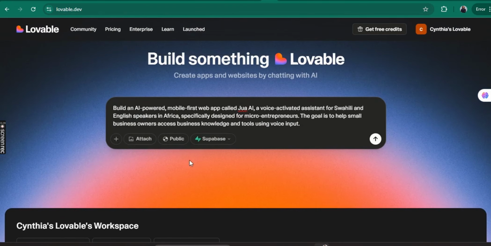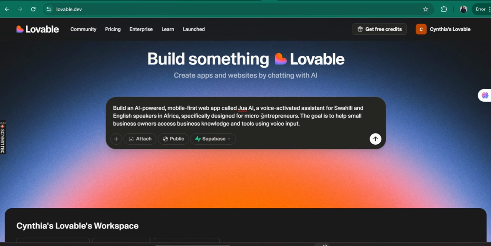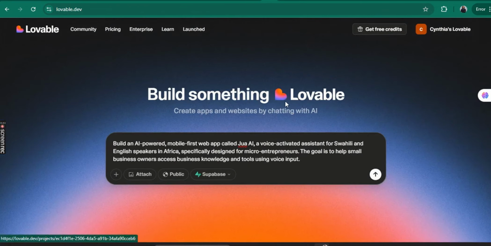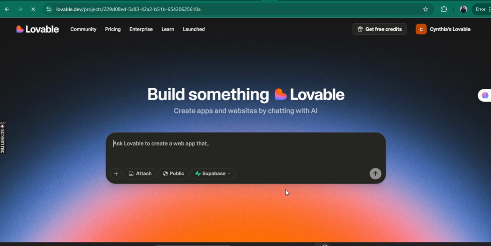As I said earlier, I'm going to use the prompt that I used on Bubble, which was to build an AI-powered mobile app called Jua AI, which is a voice-activated assistant for Swahili and English speakers in Africa, specifically designed for micro-entrepreneurs. The goal is to help small business owners access business knowledge and tools using voice input. So I'm going to run it. Let me see what comes out of it.